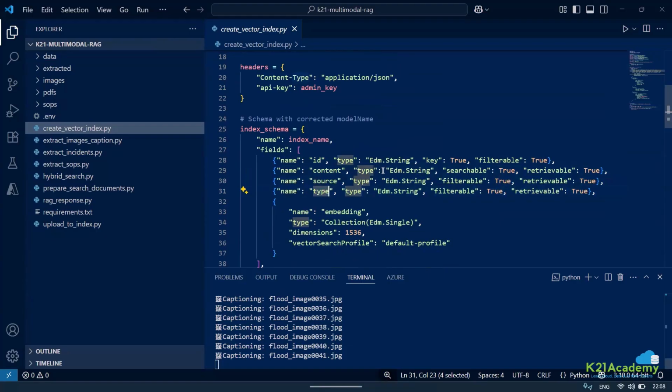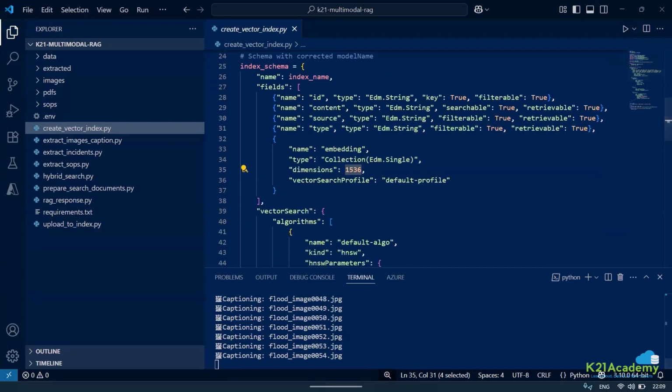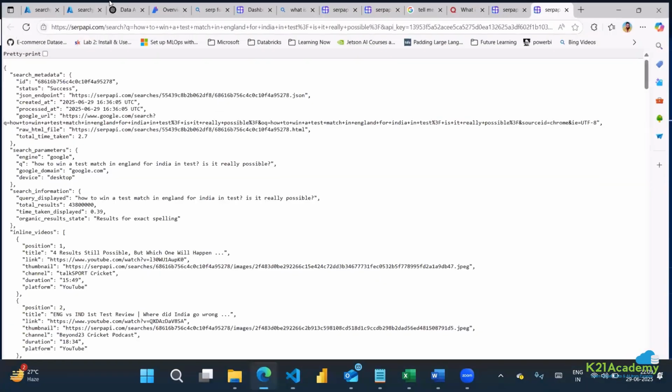These four things: ID will be a string, content will be a string, source will be a string, type will be a string, and then I want embedding, which will be of the type collection, which is going to have a dimension of 1536. Why am I saying 1536? Because I have kept the backend dimension also as 1536, and here I am using a vector search profile.